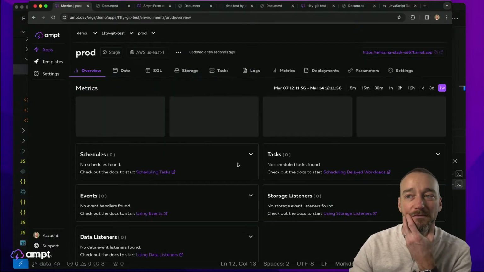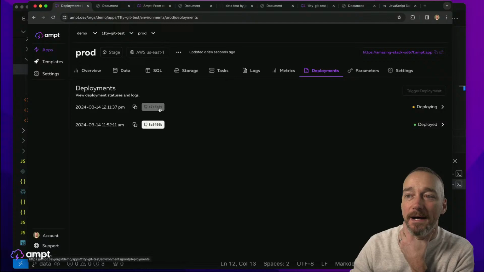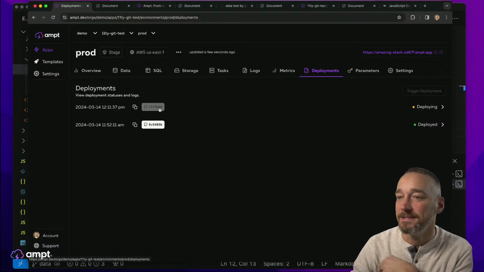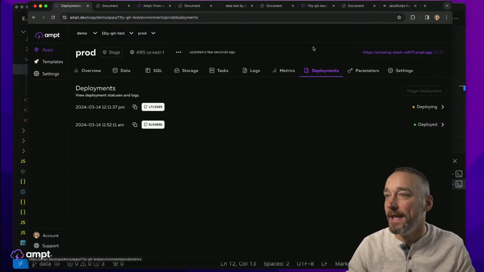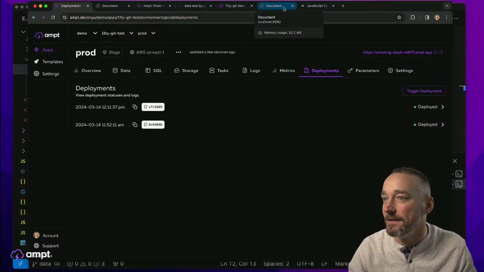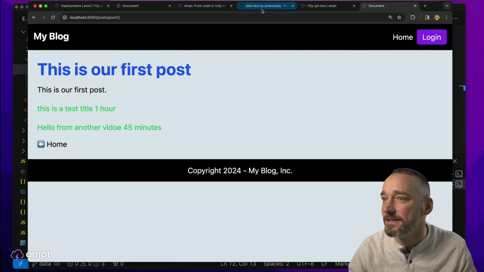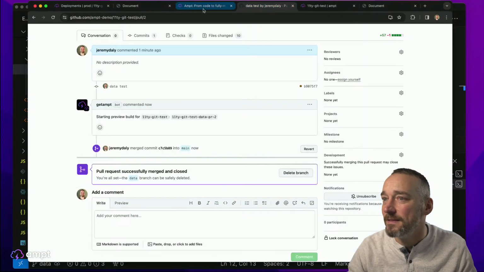So here's our production environment that should have a new deployment running now on this Git URL, this Git commit hash. So this is deploying, and I'm going to close this one, and that's our localhost one. Good. Okay, so I'm going to close this, and we've got that open.